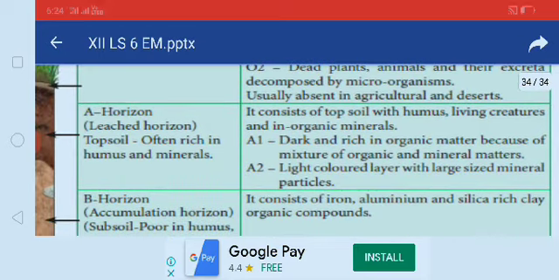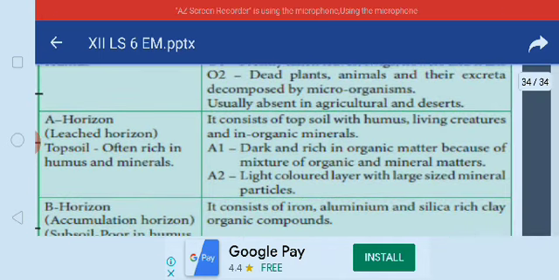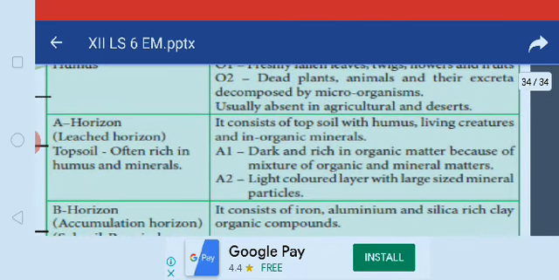Then A horizon, the leached horizon, topsoil often rich in humus and minerals. It consists of topsoil with humus, living creatures and inorganic minerals. Dark and rich in organic matter because of the mixture of organic and mineral matter. A2: a light colored layer with large sized mineral particles.